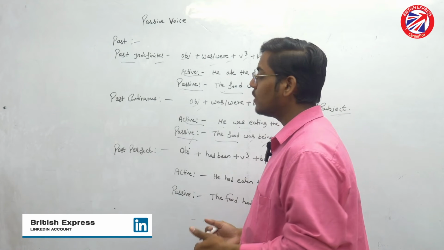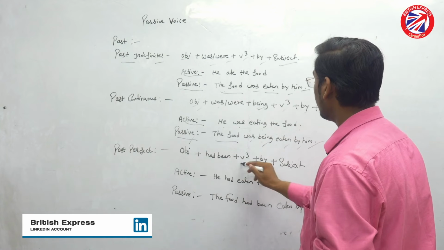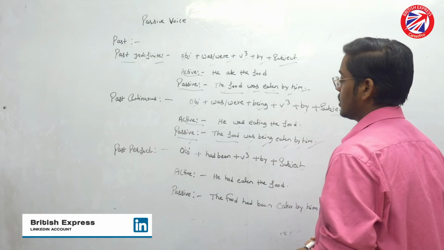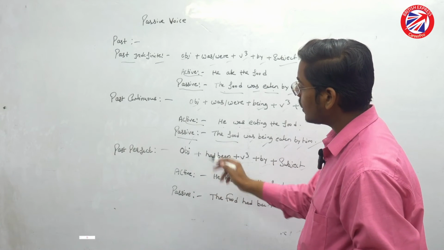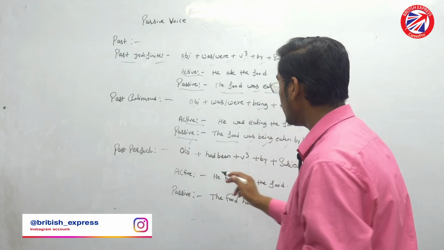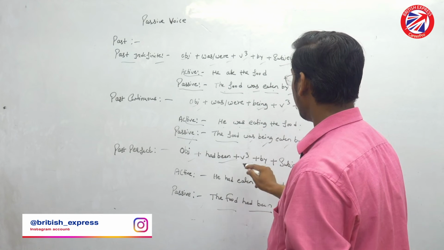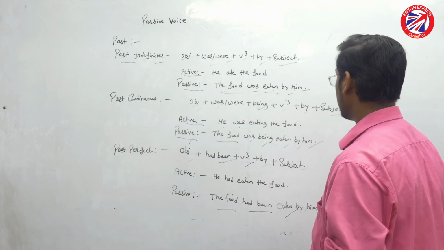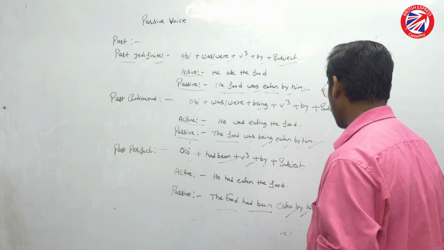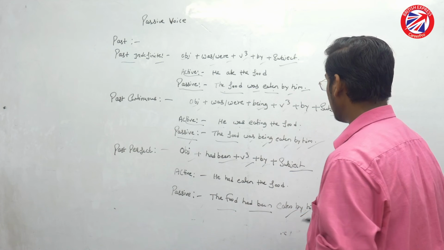Now let's see the rule of the past perfect one. Here we have object plus had been plus V3 plus by plus subject. Now let's convert this active one into the passive voice. He had eaten the food. Now let's see the passive rule. Object, that is the food, had been, V3, that is eaten, then after that by, and then subject, that is him. So it is now: the food had been eaten by him.